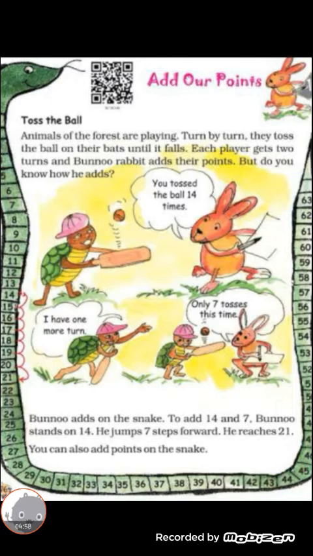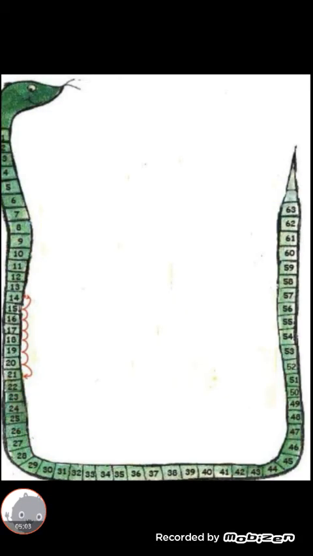You can also add points on the snake. Children, look at this picture. In your book, one snake is there, right? What is the color? Green, right. How many of you saw a snake in your street? Children, look at the picture. On the top of the snake, there are numbers. 1, 2, 3, 4, 5, 6, 7, 8, 9, 10, 11, 12.